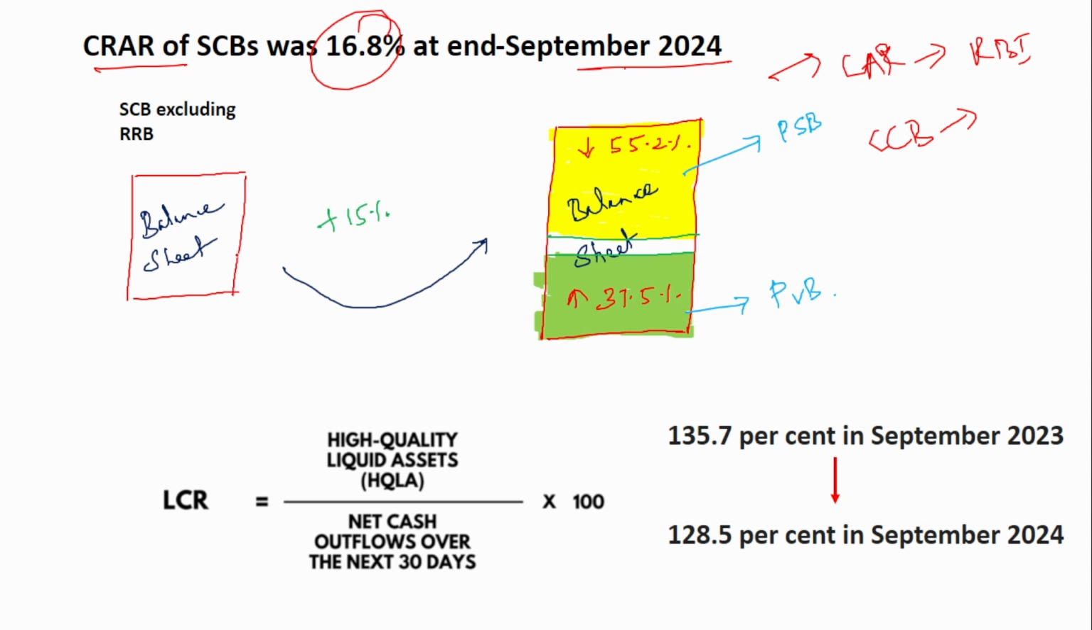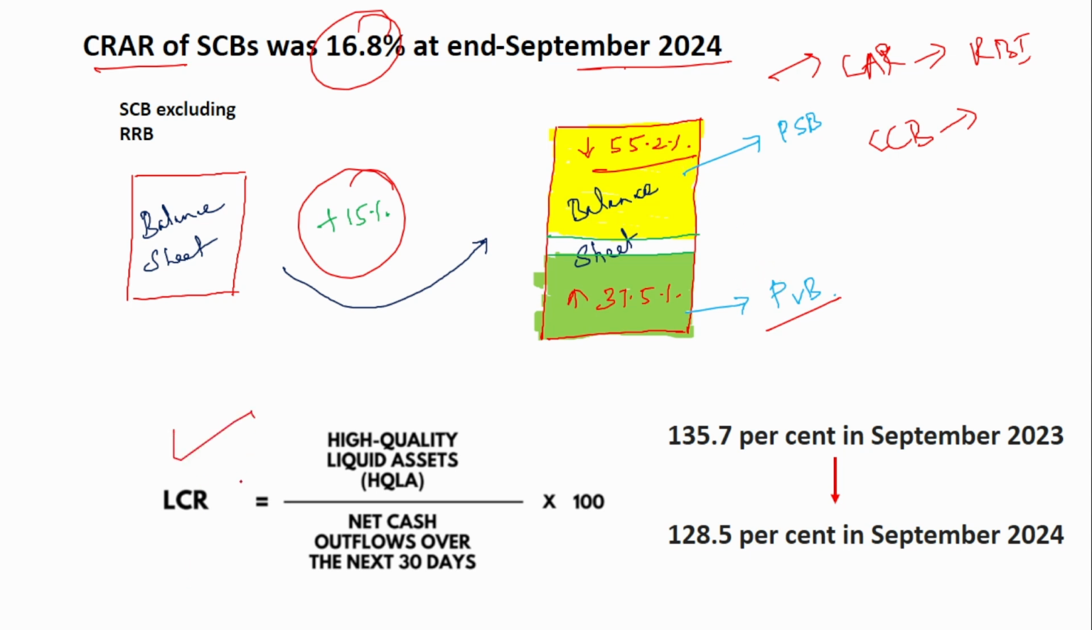Next, the consolidated balance sheet has widened by 15%. But the share of the public sector banks in the balance sheet has reduced to 55%. In contrast, private sector banks' share in the balance sheet has increased to 37.5%. So though the majority is still held by public sector banks, compared to the previous year the share has reduced to 55 and the private sector share has increased to 37.